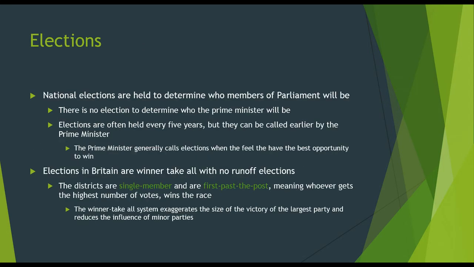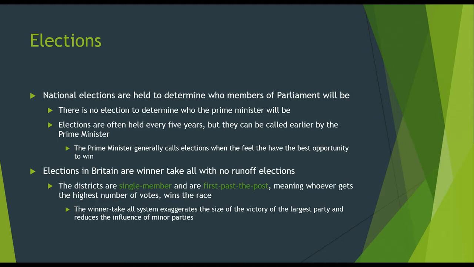Elections. So how do elections work within the country? National elections are held to determine who members of Parliament will be. There is no election to determine who the Prime Minister will be. In the United States we're very used to going into the voting booth to vote for our congressmen and to vote for our president separately. That is not how that works when we think about the UK.